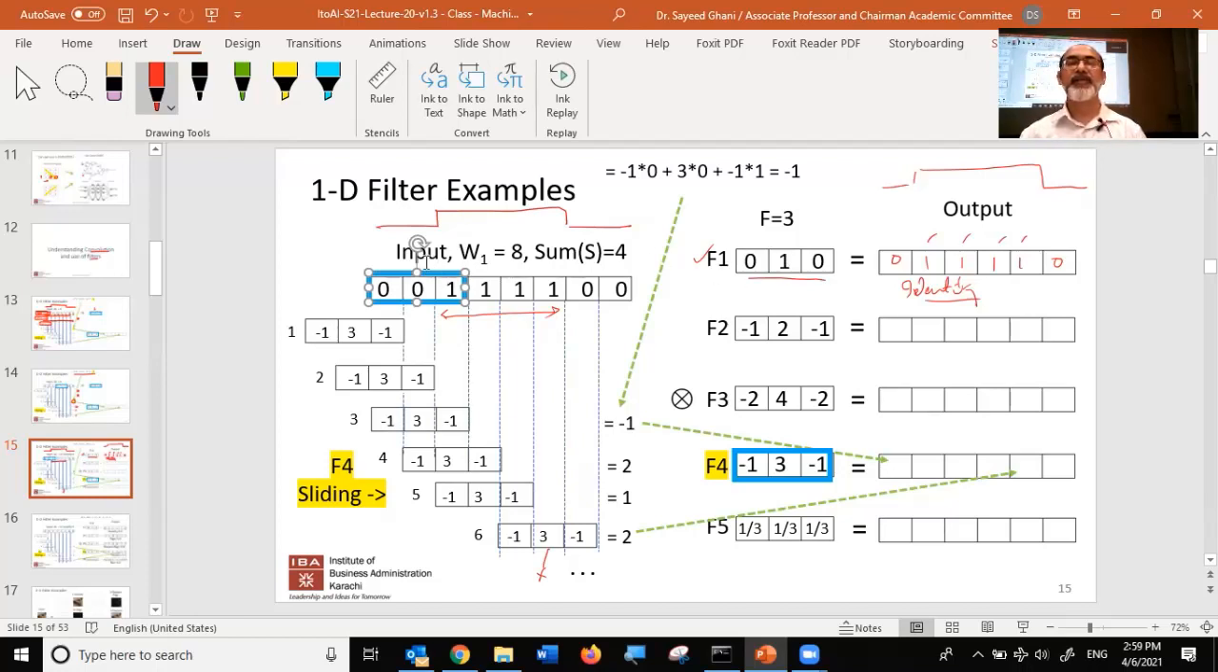If we place this filter over here, what are we going to get? 0 times 0 plus 1 times 0 plus 0 times 1. So you'll get a 0 over here. All right, so this is a 0.